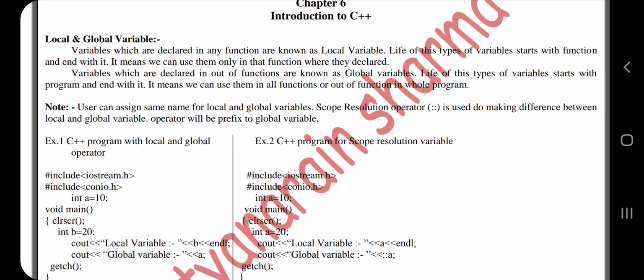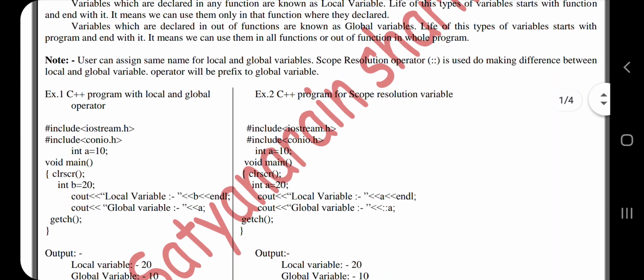The user can assign the same name for local and global variables. The scope resolution operator is used to make a difference between local and global variables. The operator will be prefixed to the global variable. Examples are given below.